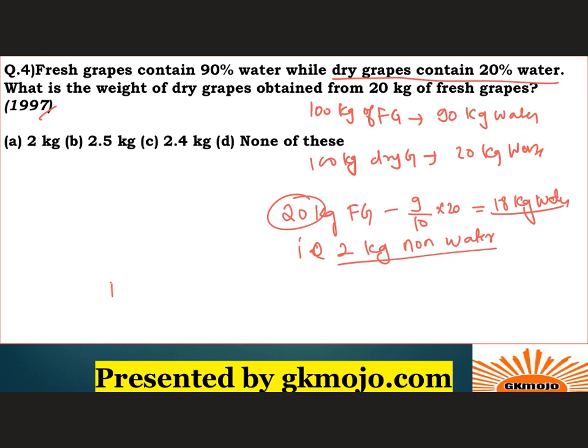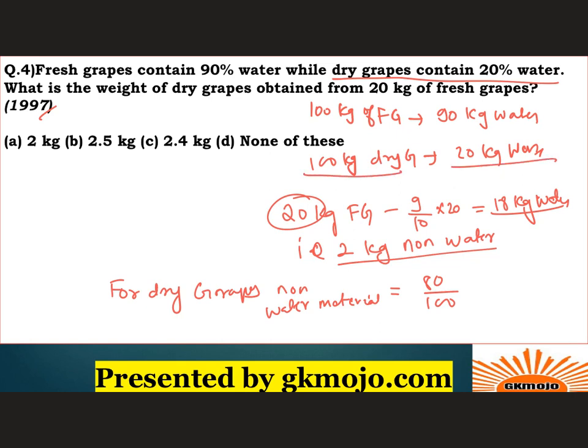Similarly, for dry grapes, non-water material will be 80 by 100, correct? Okay, because of 100 kg of dry grapes, 20 kg was water. So 80 by 100 would be non-water material.